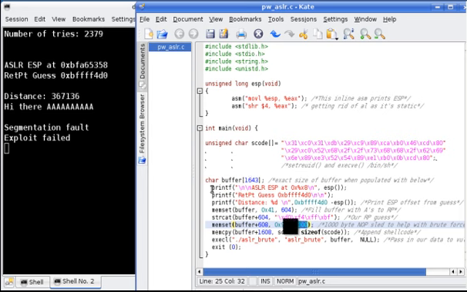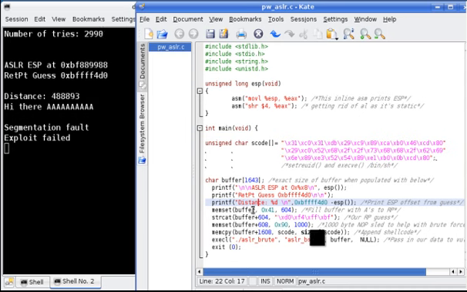These printf statements here are just some information that I wanted to print out. Right here it's saying ASLR ESP is at, and it's giving you what is returned back from the ESP function. And then it's saying return pointer guess is at this address. It is then doing the distance, which is a little bit of math subtracting the real value that ESP is holding from our guess. Again, it's not always going to be accurate, but it's usually pretty close.